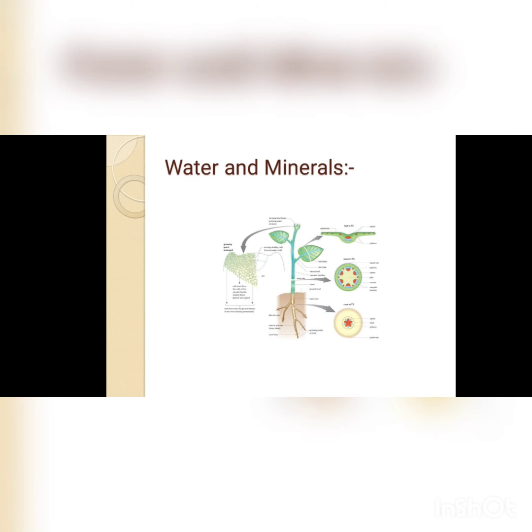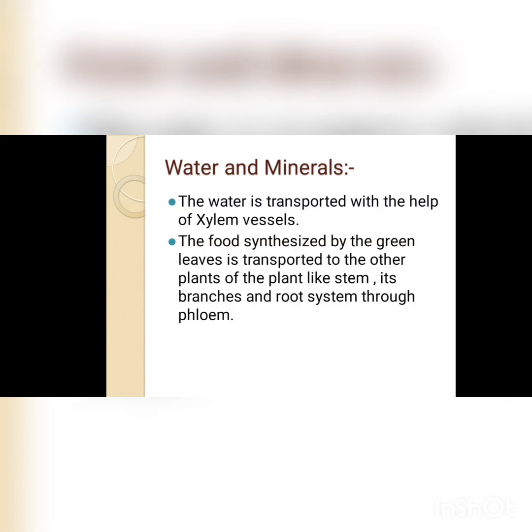Next, water and minerals. Plants also need to grow. Plants also respire. Plants also do different processes for survival, because a plant is also a living organism like us. So plants also need water and minerals. So plants have special kinds of structures like xylem and phloem, which help in the transportation of water and minerals. And as we know, water is also the essential part which is required for the process of photosynthesis. Clear? So the water is transported with the help of xylem vessels.